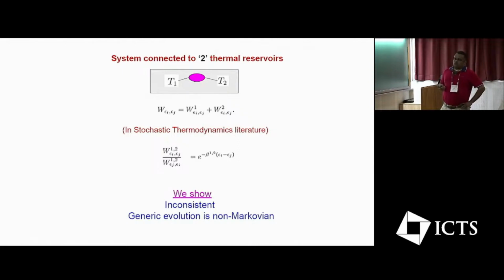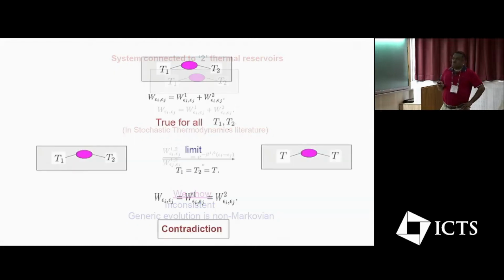What we attempt to show, we make an argument to show that there are some issues in this relationship. And then we go on to show that the generic evolution of these kind of systems is non-Markovian. Just a very simple argument for the first point.